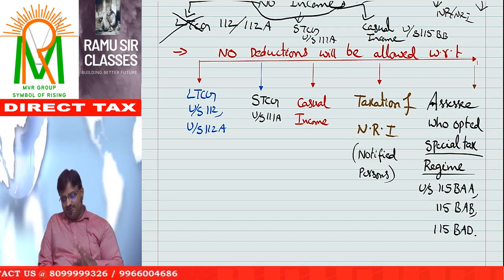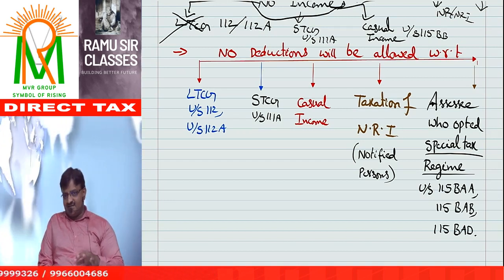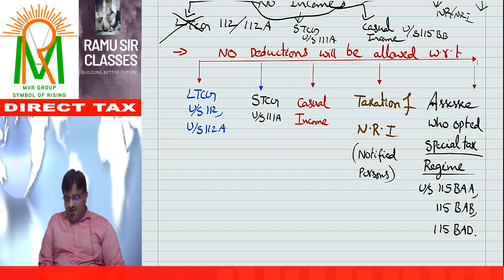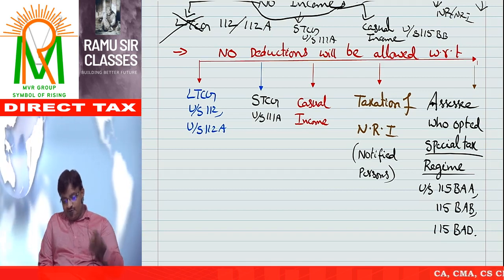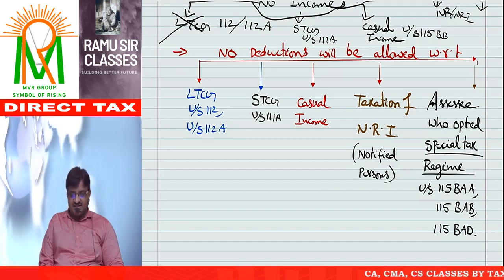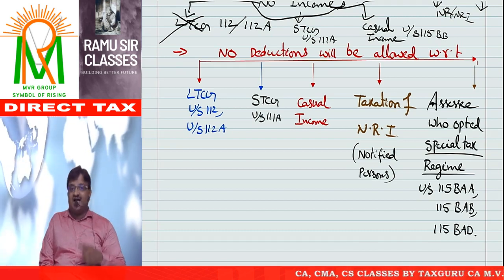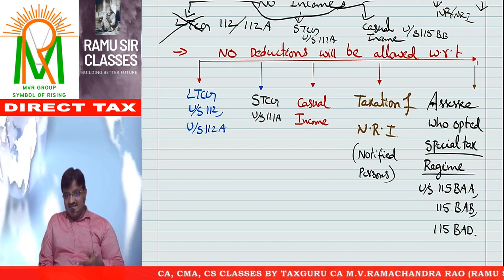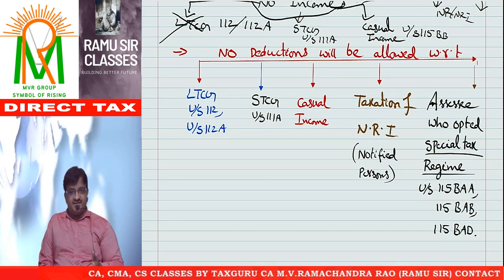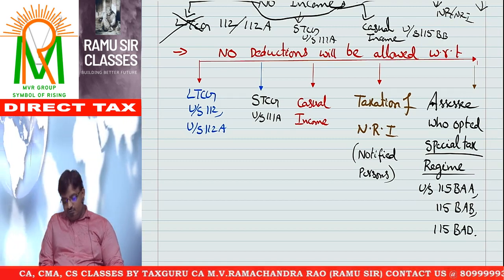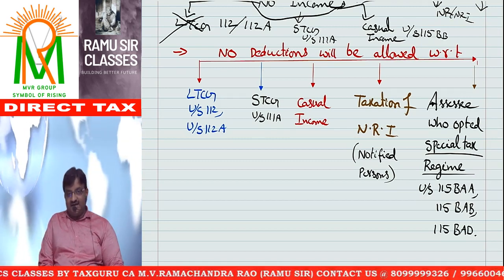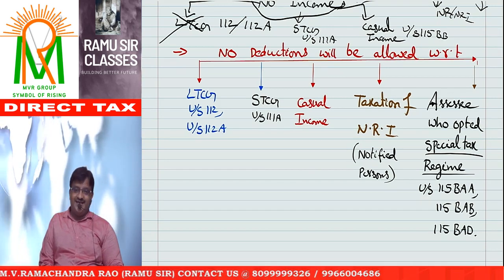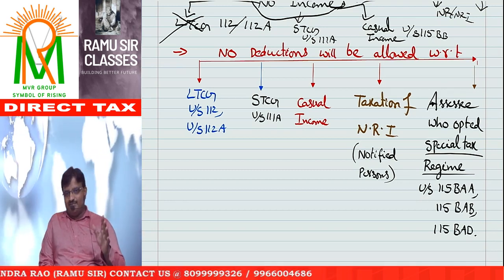See the word: no deductions will be allowed with respect to long-term capital gain covered under section 112 or 112A, short-term capital gain covered under section 111A, casual income, taxation of non-residents, or assessees who opted for the special tax regime under section 115BAA, 115BAB, 115BAC, 115BAD, and so on.